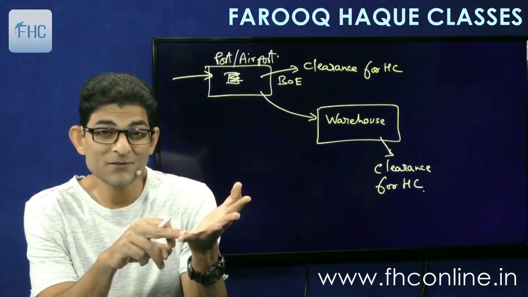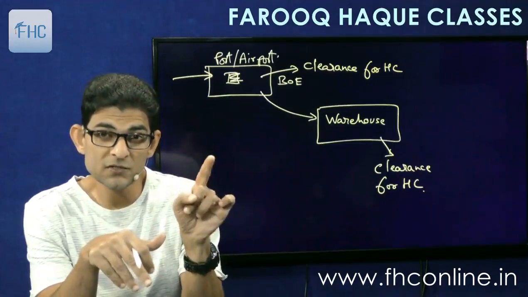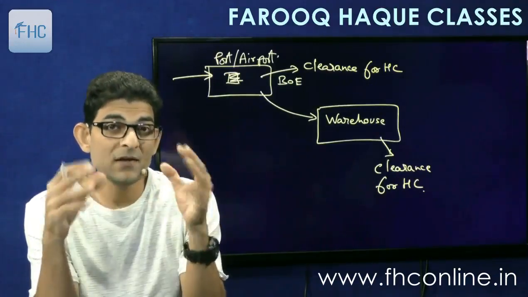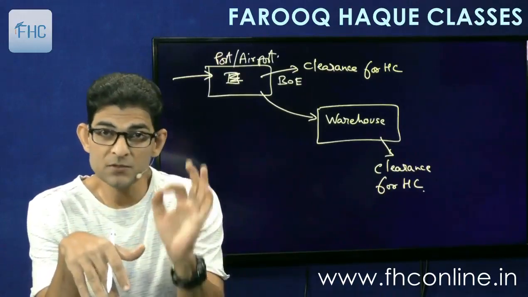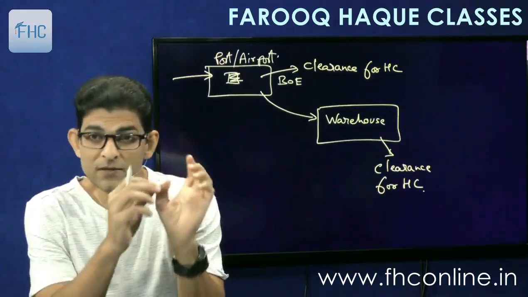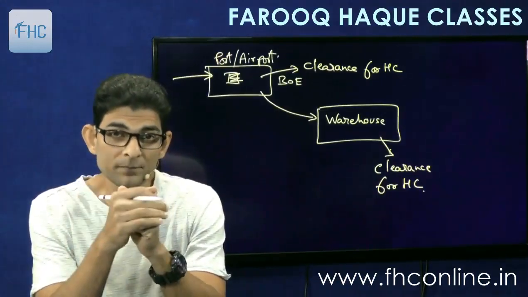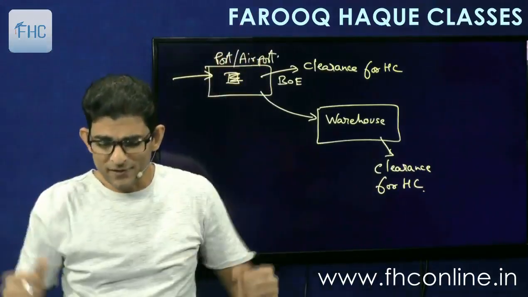Then after the assessment is done, you have to pay the duty. So payment is under 47. So 46 is bill of entry, 47 is payment. In between these two are 17, 18, the assessment sections. So you file bill of entry, assessment is done, you pay the duty, and then the goods are allowed to be cleared. Means taken home, taken to wherever you live in India.